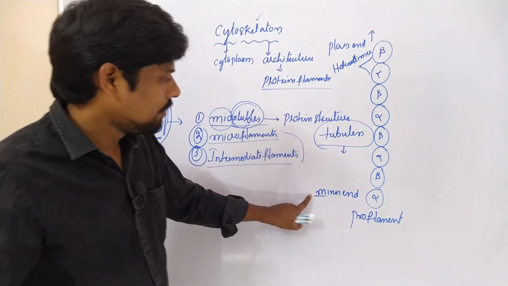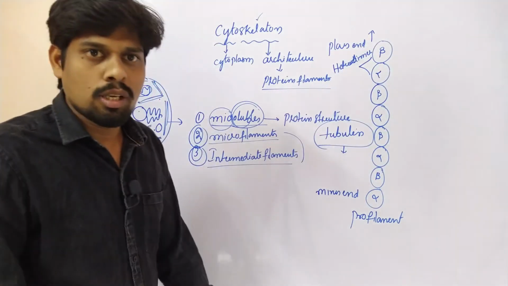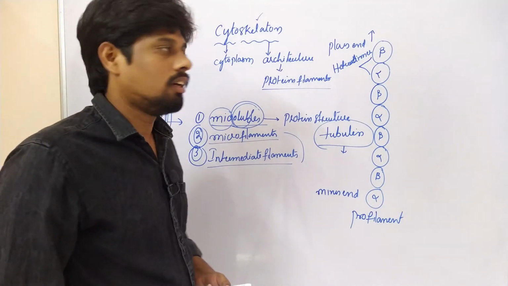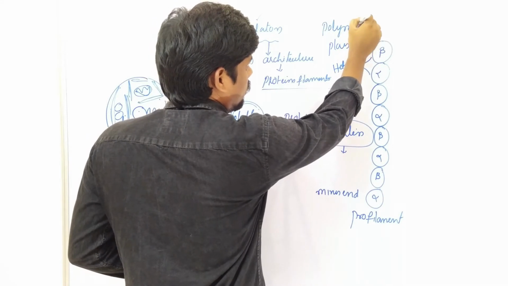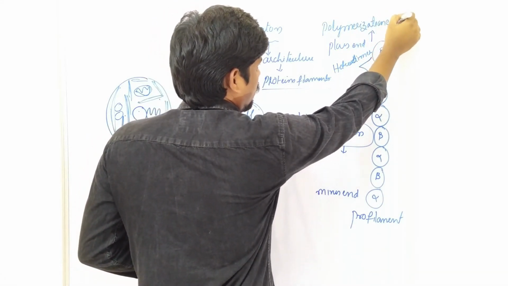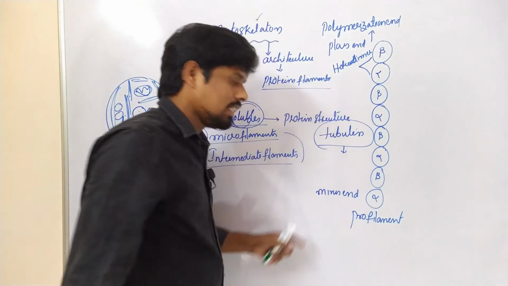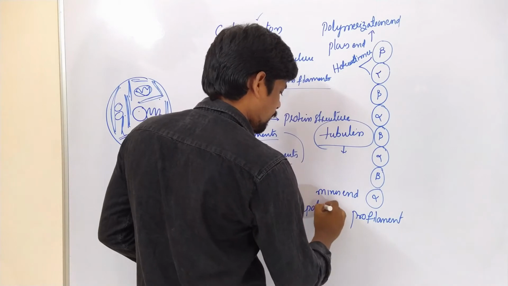Similarly, the plus end is also called the polymerization end, and the minus end is called the depolymerization end.